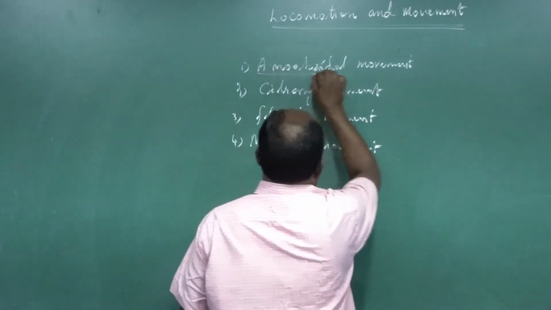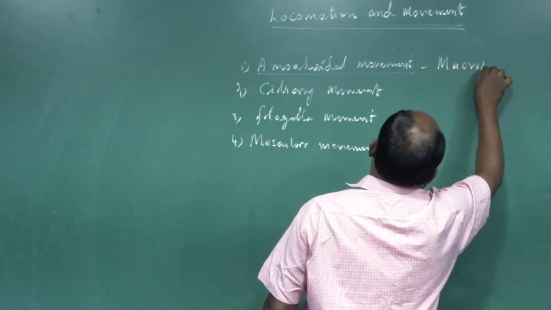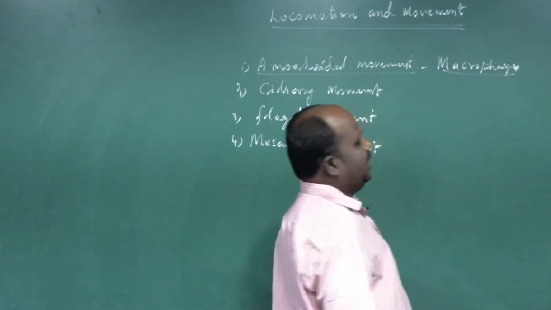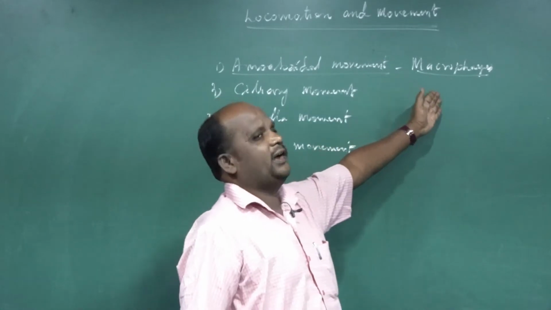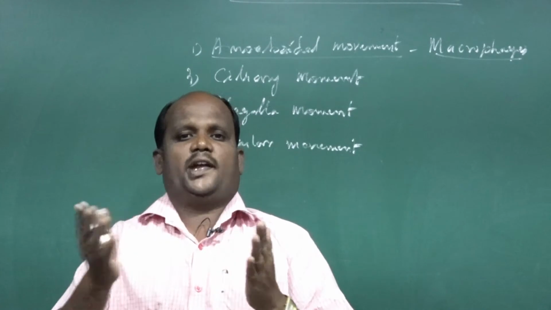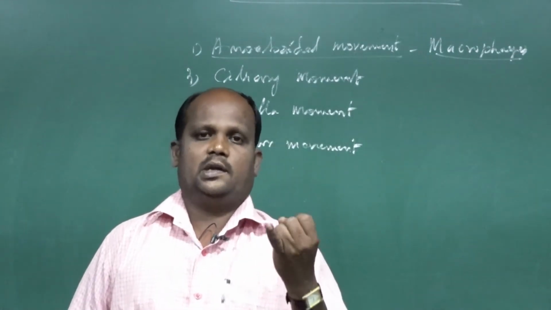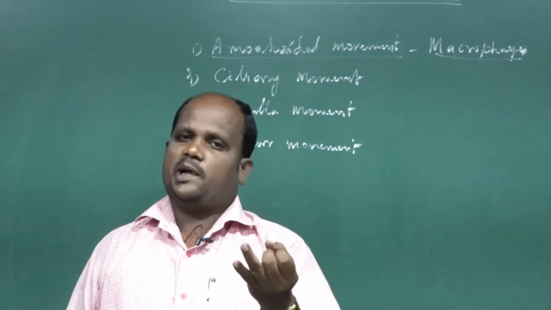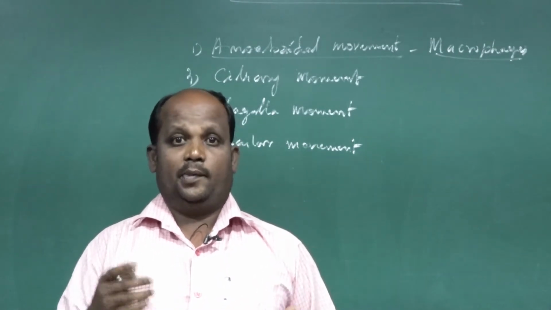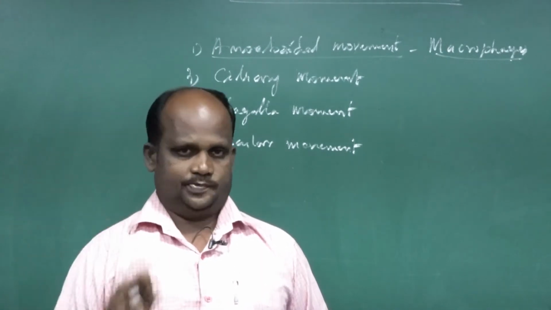Amoeboidal movements are exhibited by macrophages. In your body, there is blood, and we differentiate it into two parts. One is the formed elements, the second is plasma. Plasma is a liquid, jelly-like part. The formed elements are of three categories: RBC, WBC and platelets.